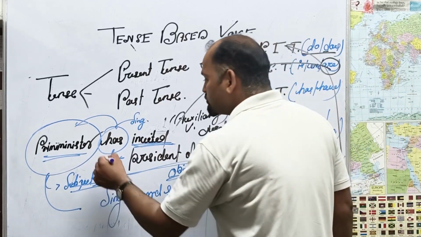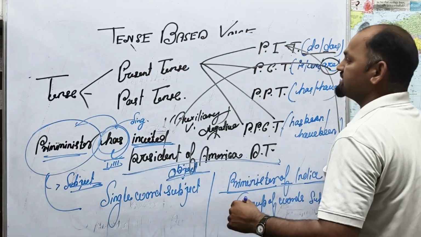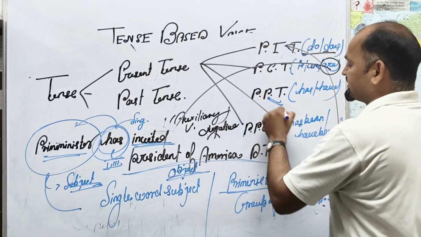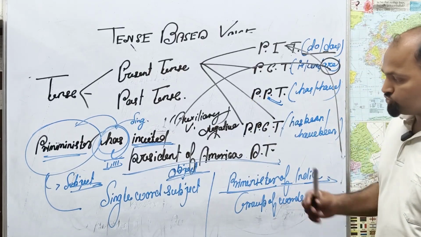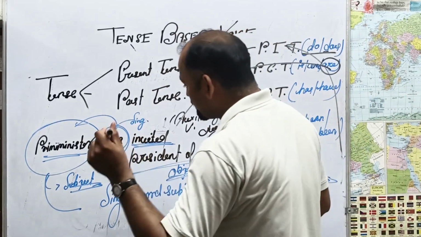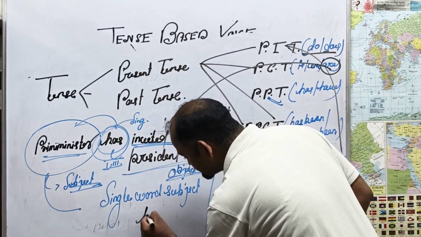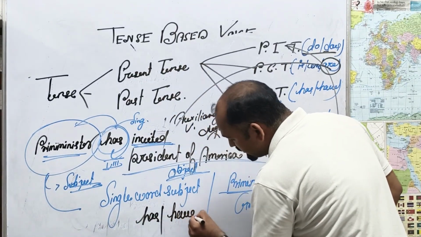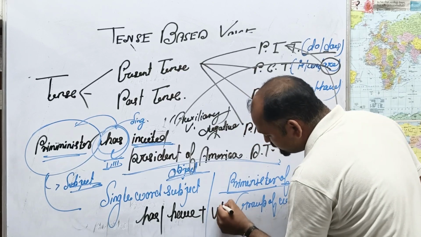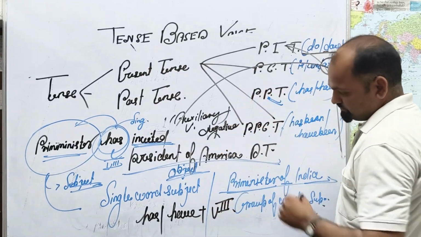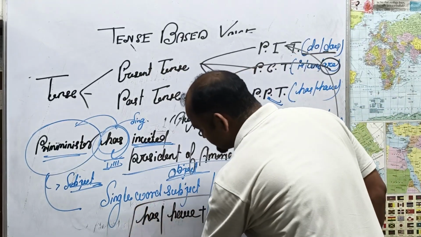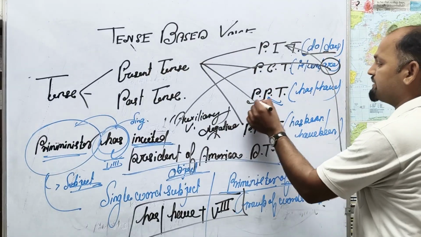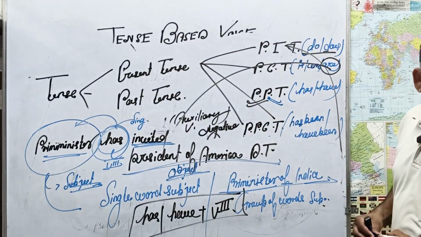So I told you the use of has in the sense of present perfect tense. Don't forget: along with has and have, you have to definitely use the verb's third form. This is a key term which helps you recognize present perfect tense.